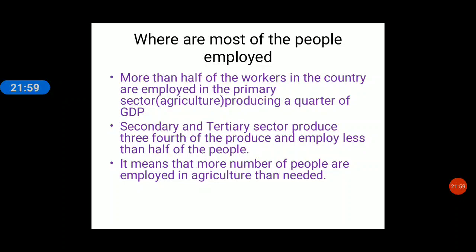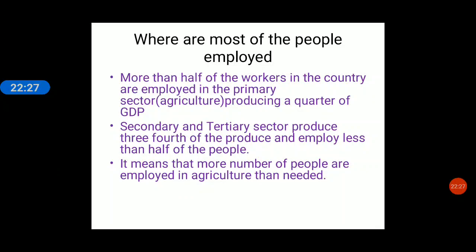Secondary and tertiary sectors produce 3/4 of the produce and employ less than half of the people. They provide 3/4 in the GDP, but employ less than half of the people in India. That means the contribution of the secondary and tertiary sectors is very, very high, right? High in what? In income, but less in what? In employment. Agriculture is more in employment, less in income generation.